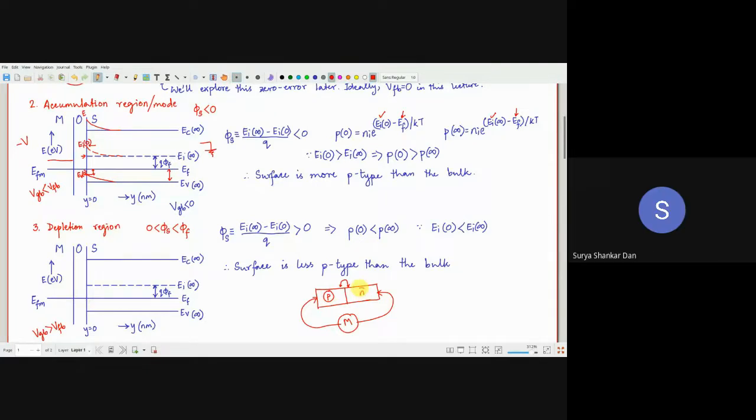No. Why? There is no depletion, no built-in potential at the ends.